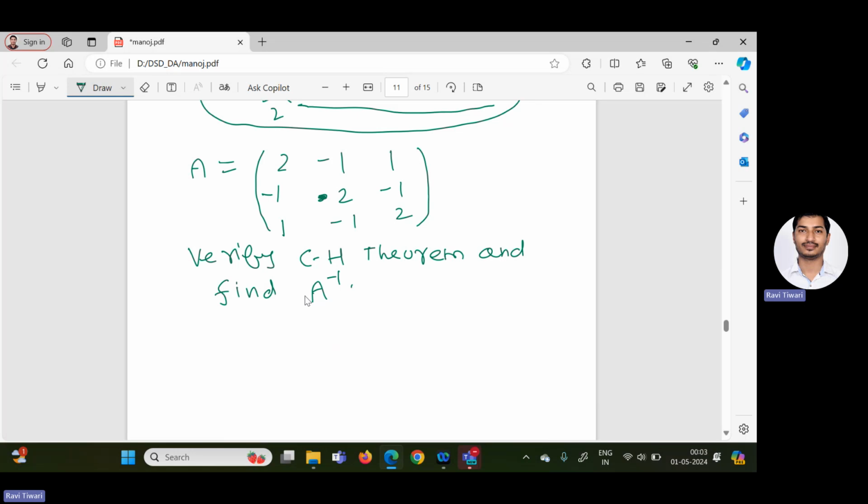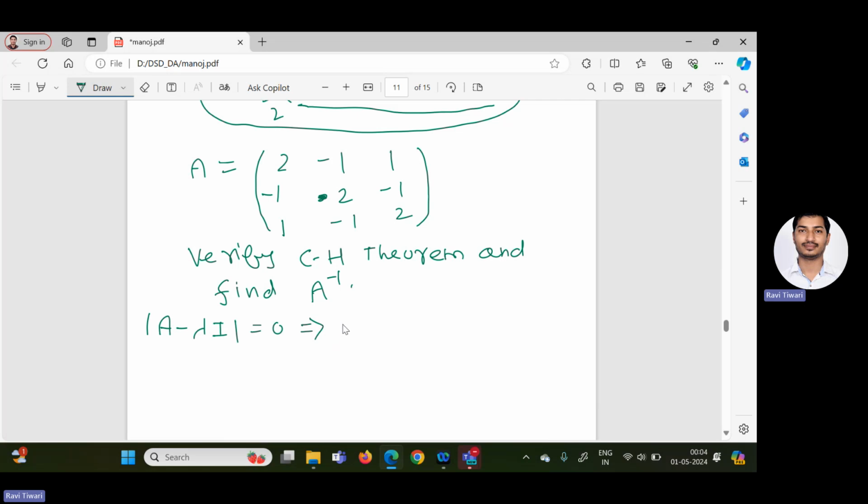So how do we find A inverse by the Cayley Hamilton theorem? First of all, we calculate the characteristic polynomial and characteristic equation of the given matrix. We know how to calculate the characteristic equation: determinant of A minus lambda I equals 0. We have discussed some problems, so we can easily calculate it.